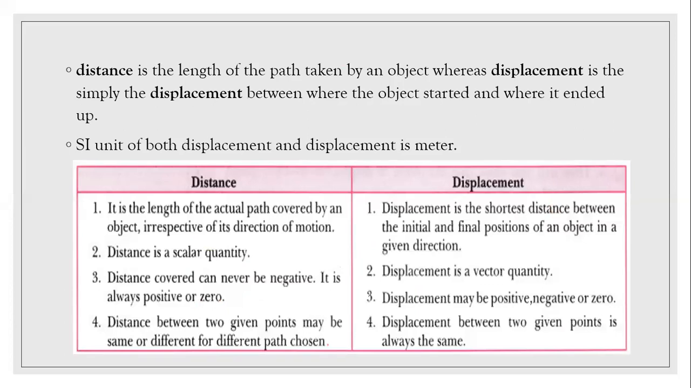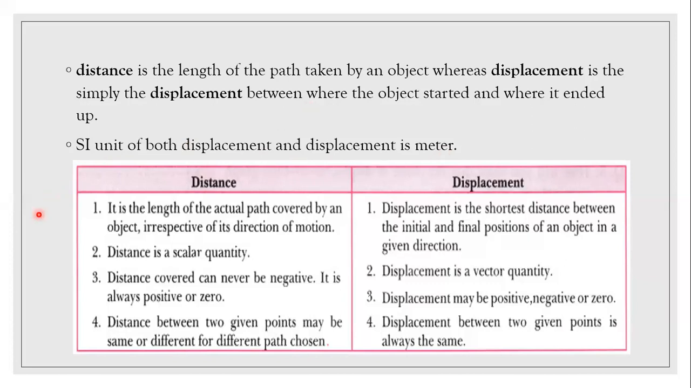If we see the definition of distance and displacement, then distance is the length of the path taken by an object, whereas displacement is simply the displacement between where the object started and where it ended. Means the shortest possible path between the start and end position. SI unit of both distance and displacement is meter, since both are measuring length of the path. That's why their SI unit is meter.